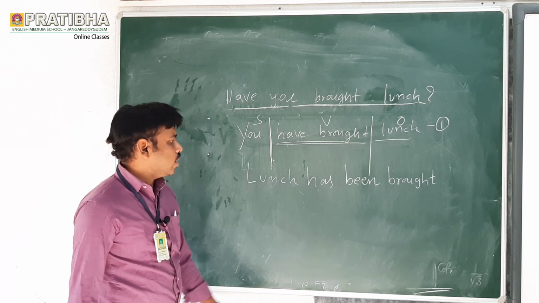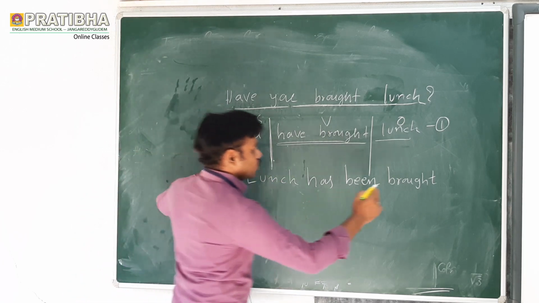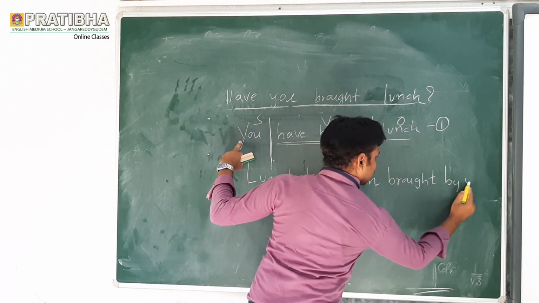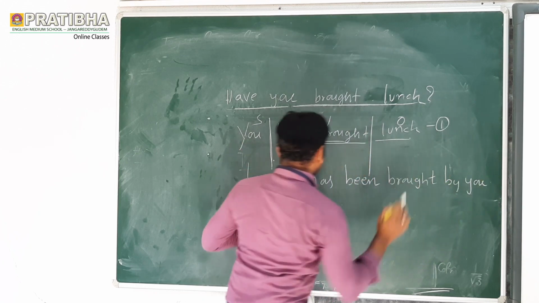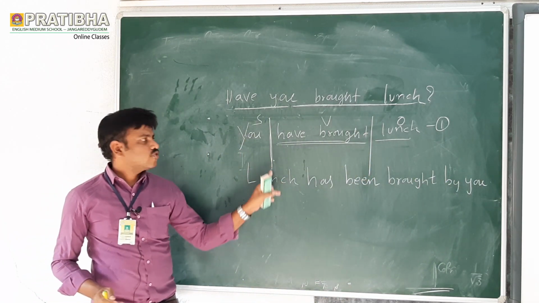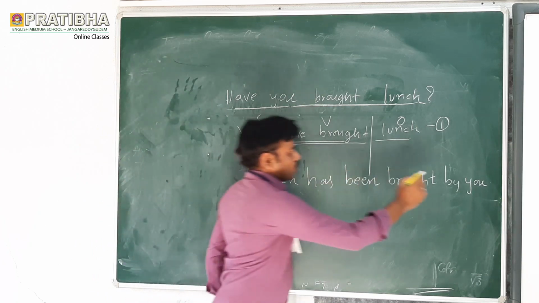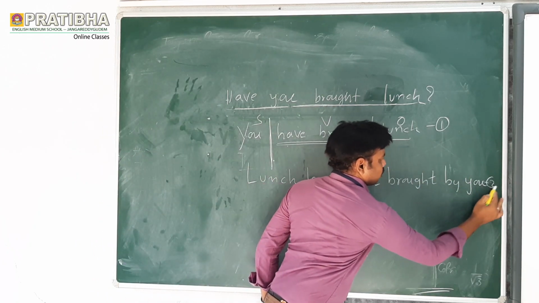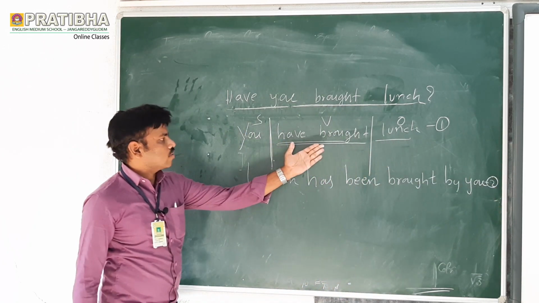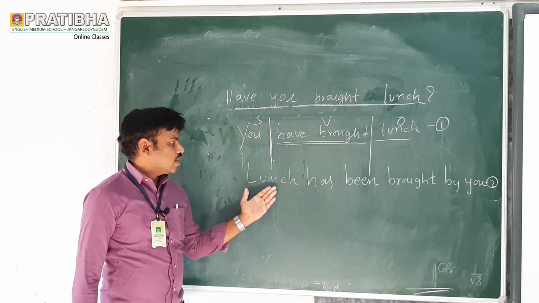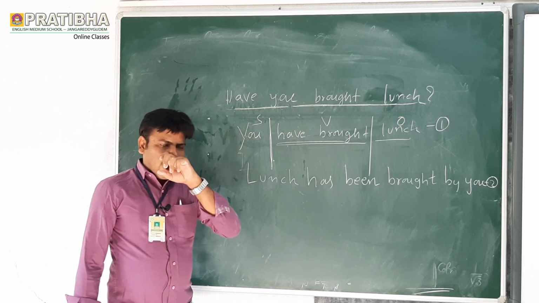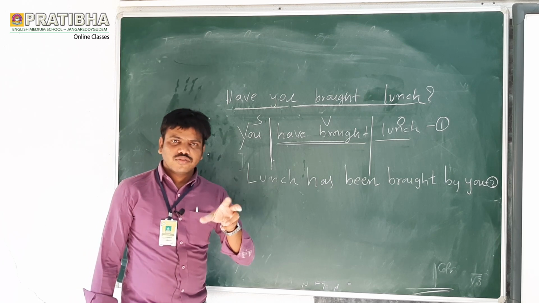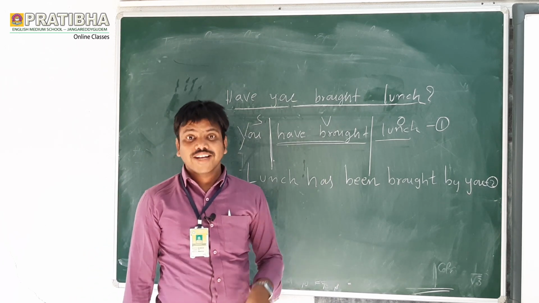Lunch has been brought by you. See, this is the answer for positive. So first step, this one; this is the second step. What is the first step? You have brought lunch. What is the second step? Lunch has been brought by you. When we change the second step, automatically we will get the answer.